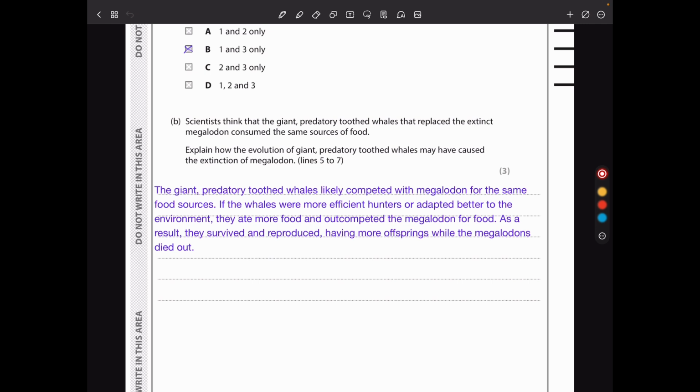If the whales were more efficient hunters or adapted better to the environment, they ate more food and outcompeted the Megalodon. As a result, they survived and reproduced, having more offspring while the Megalodons died out.